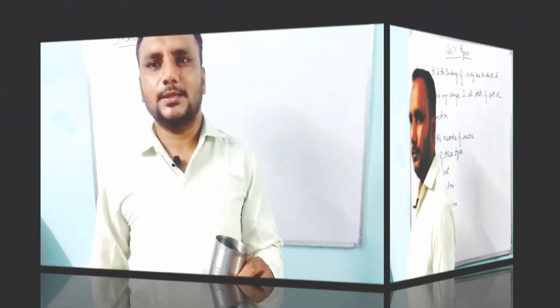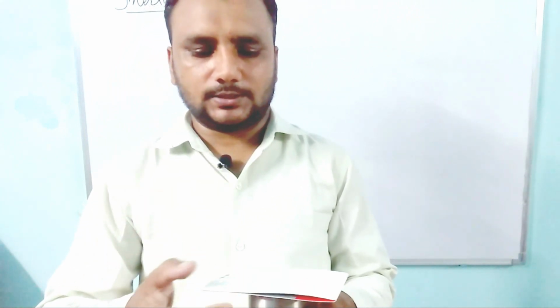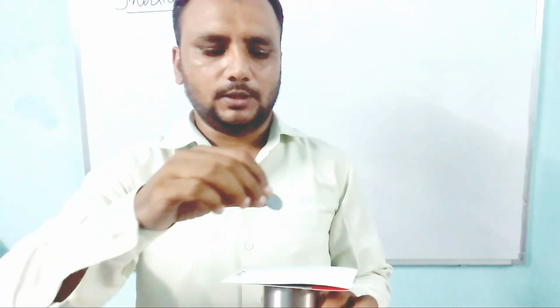This is a glass and this is a card. First we will put this card on the glass. Then we will put a coin on the card and we flick the card. Then what happens? Card moves, but coin does not move. It falls inside the glass. Why does it happen?